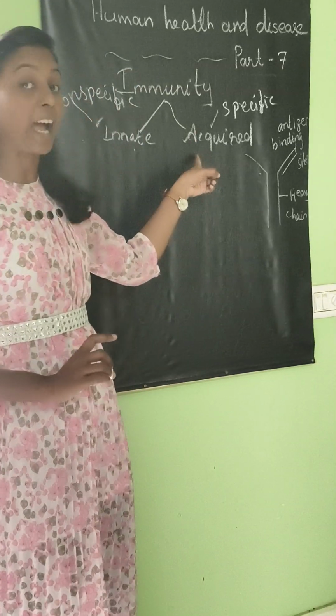We have studied about immunity. One type of immunity we have studied is innate immunity, and innate immunity is achieved by different barriers. We have seen in the last class about the different barriers of innate immunity. Now let us study about acquired immunity.